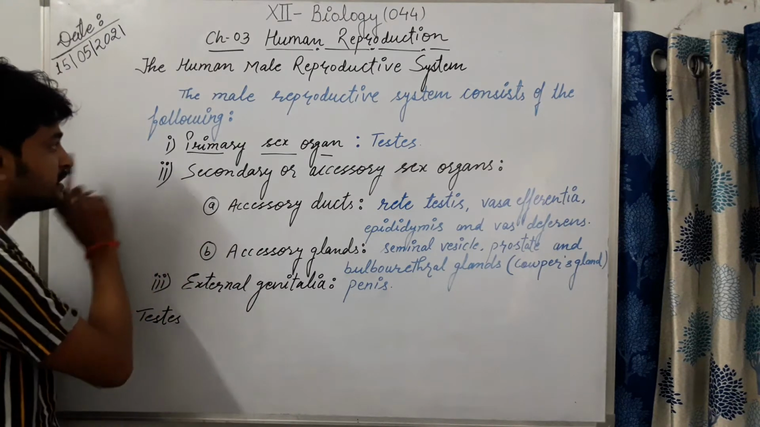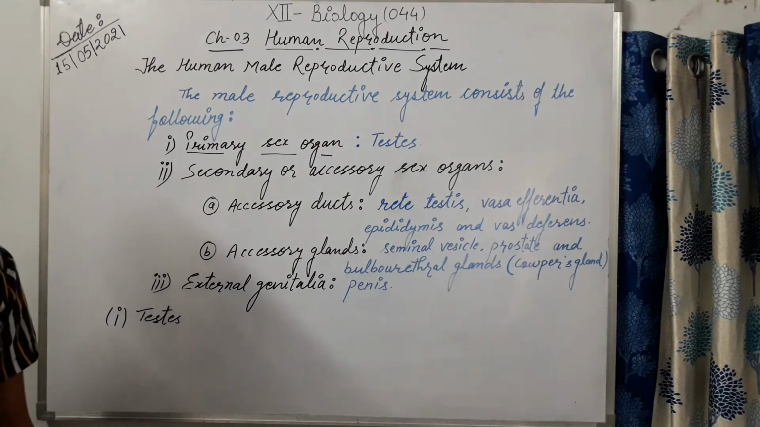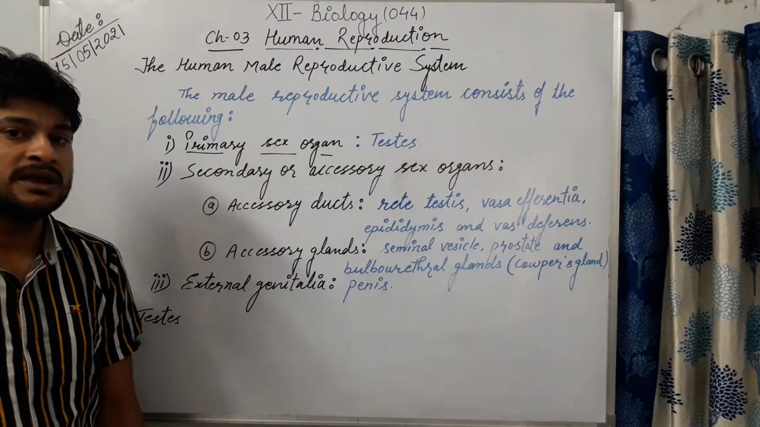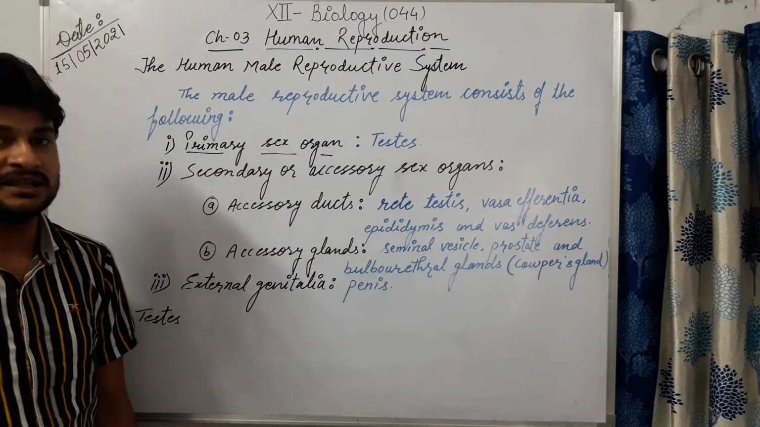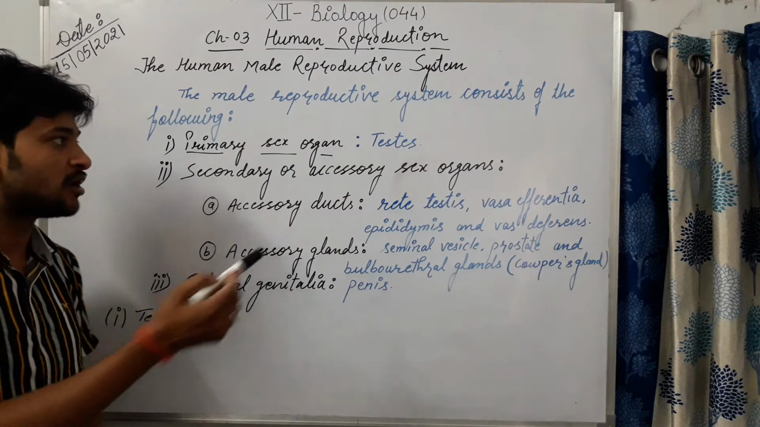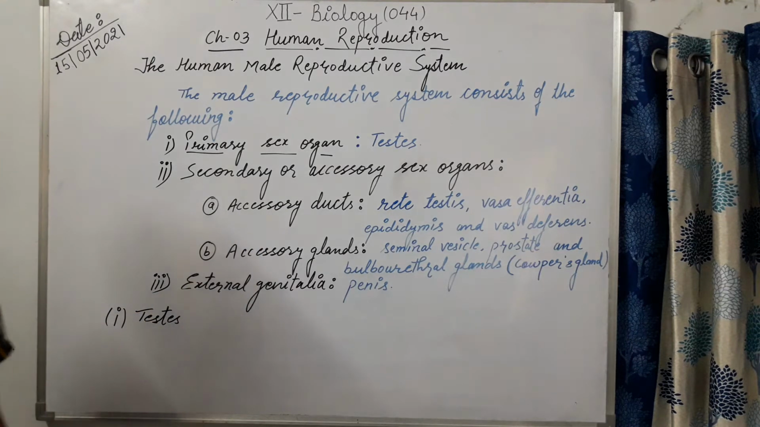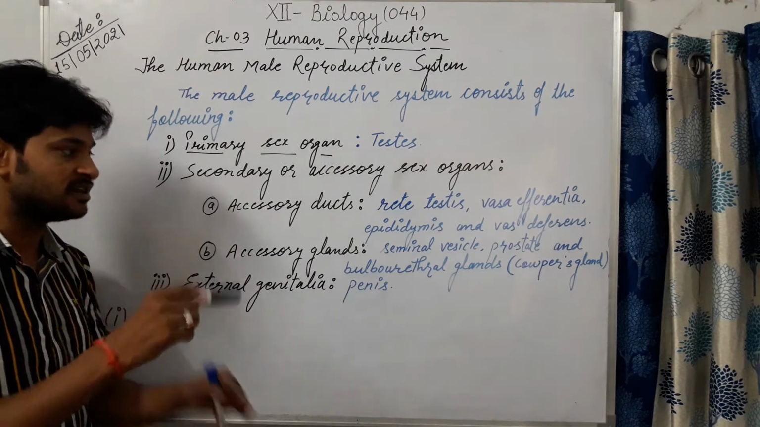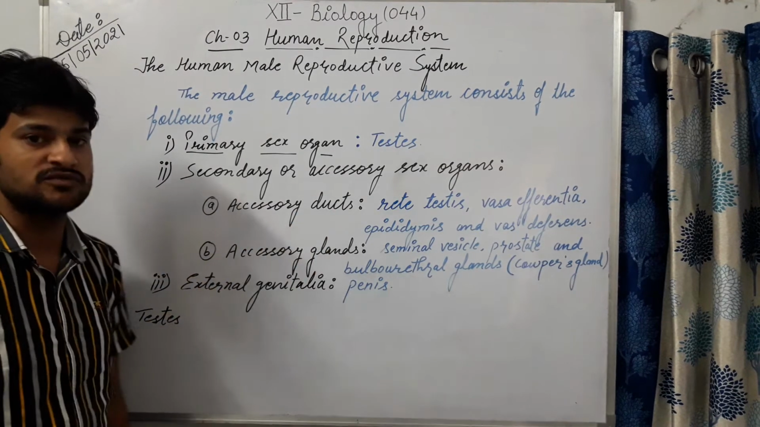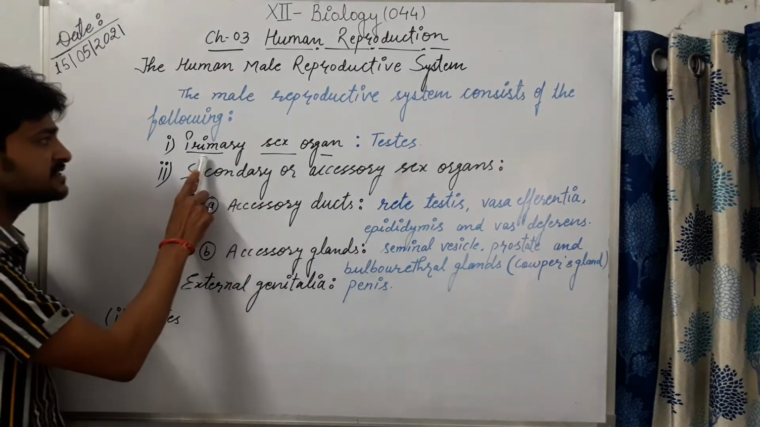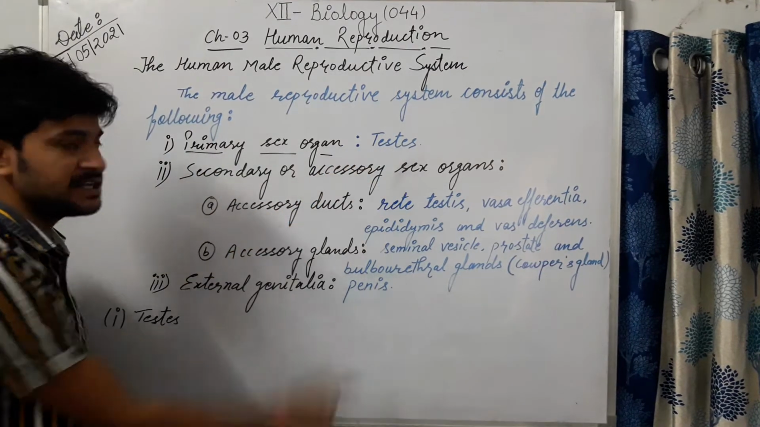Students, why am I writing it as a primary sex organ? As it is producing the male sex cell, the male gamete or sperm, by the process of spermatogenesis that we will discuss in the next video. So that is why it is said to be the primary sex organ, and it is the testis.